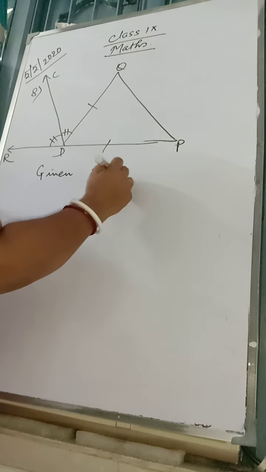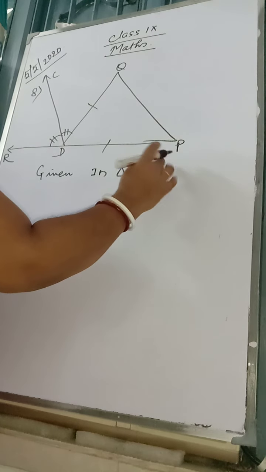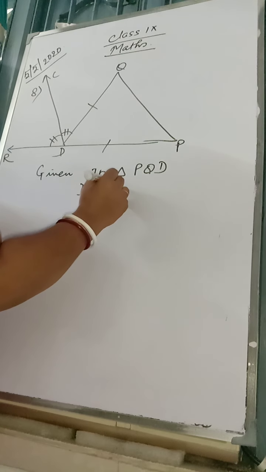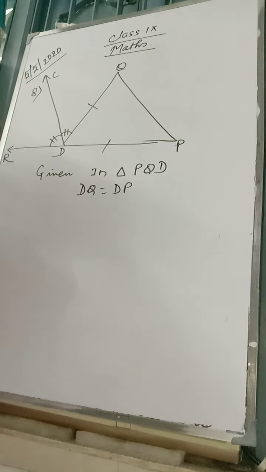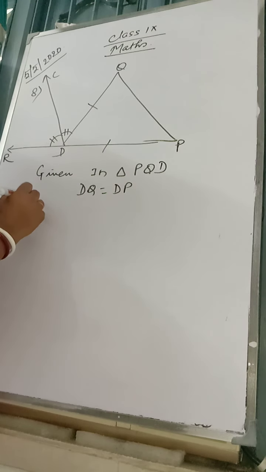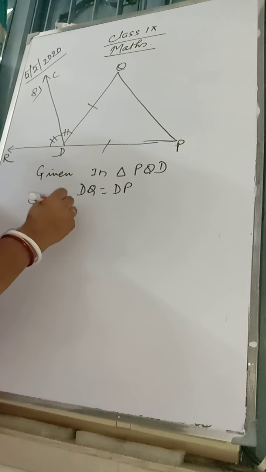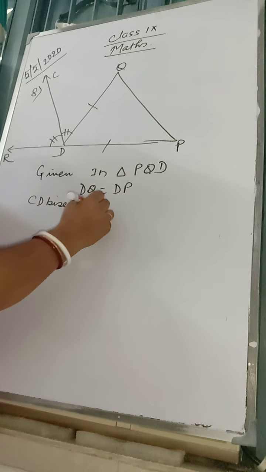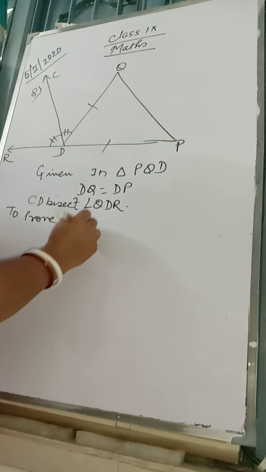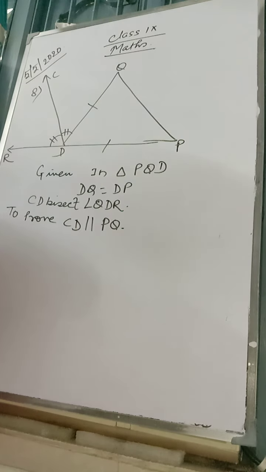In triangle PQD, DQ is equal to DP, and CD bisects angle QDR. To prove: CD parallel to PQ.